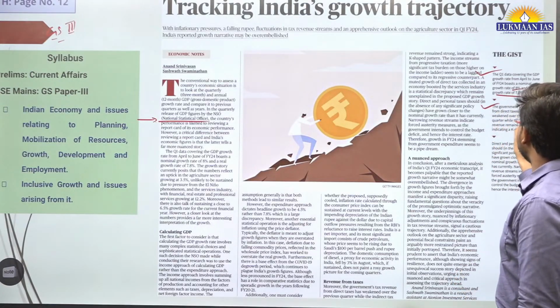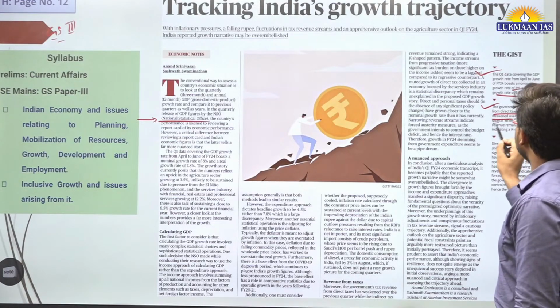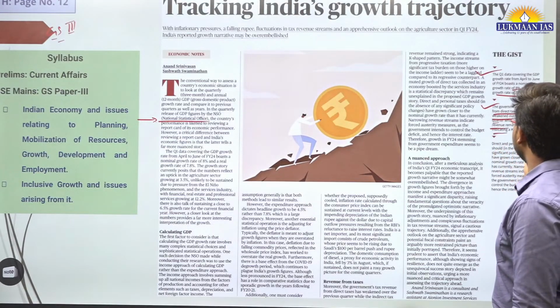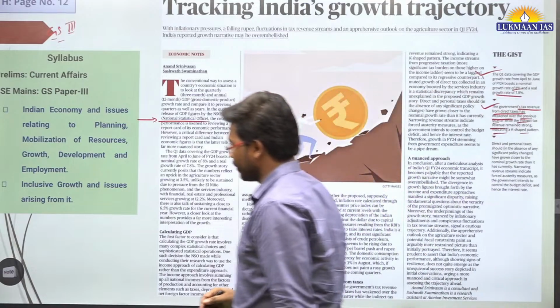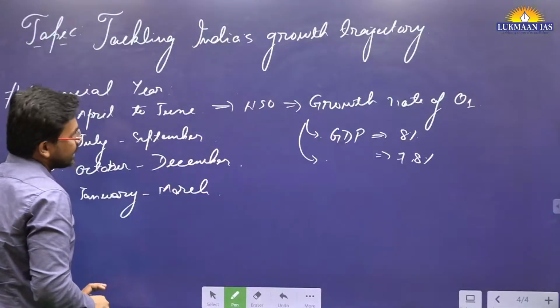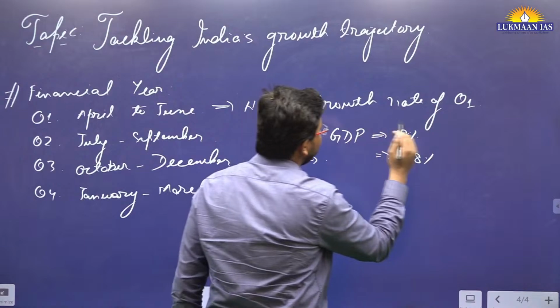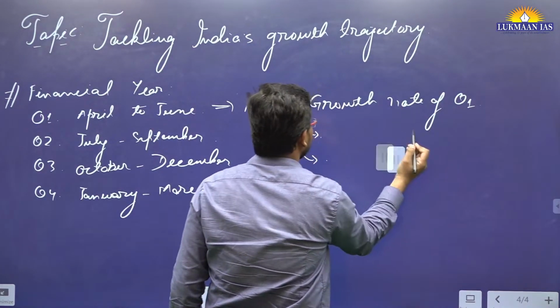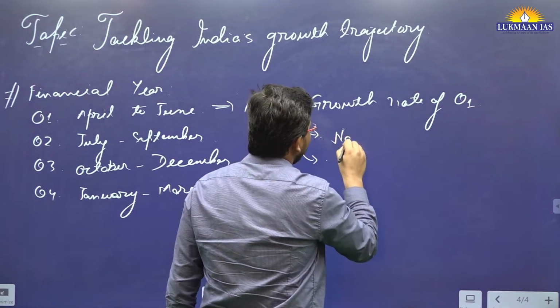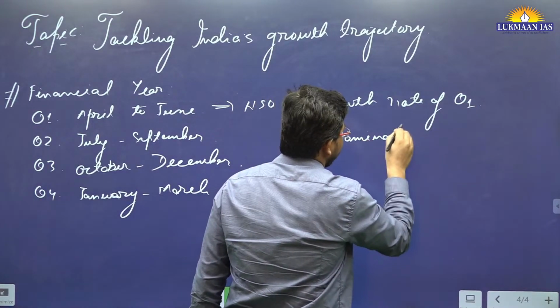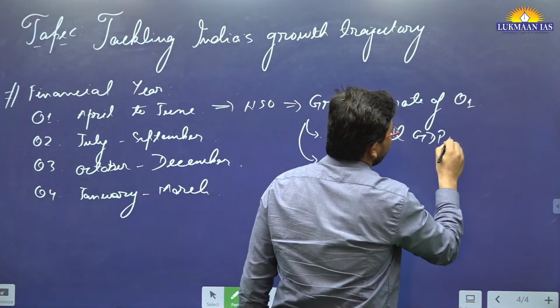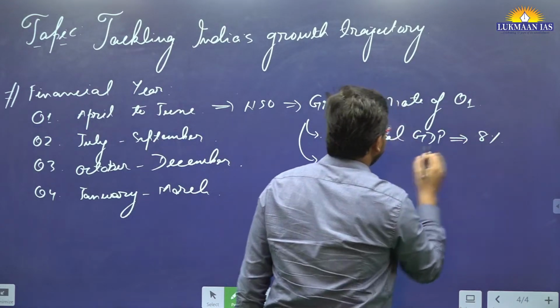The government's tax revenue from direct taxes has weakened over the previous quarter, while the indirect tax revenue remained strong, indicating a K-shaped pattern. Here in this article they have said that nominal GDP has grown by 8%.